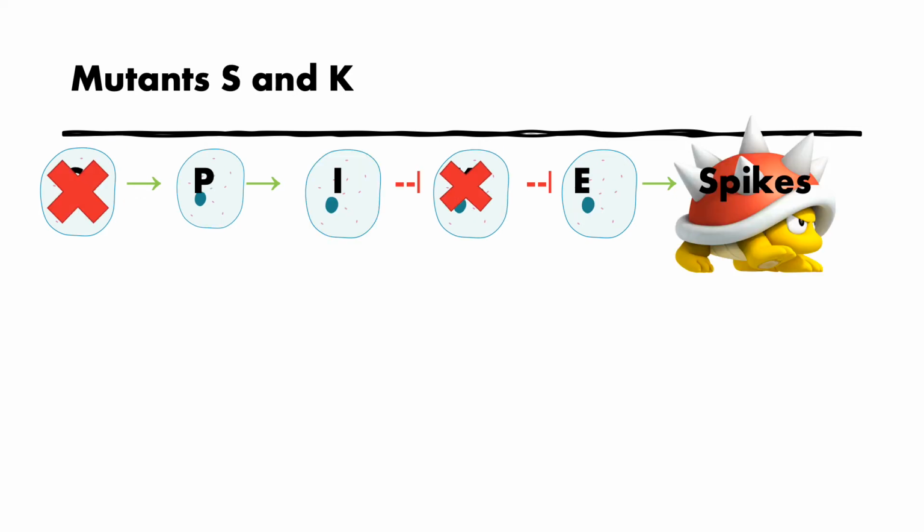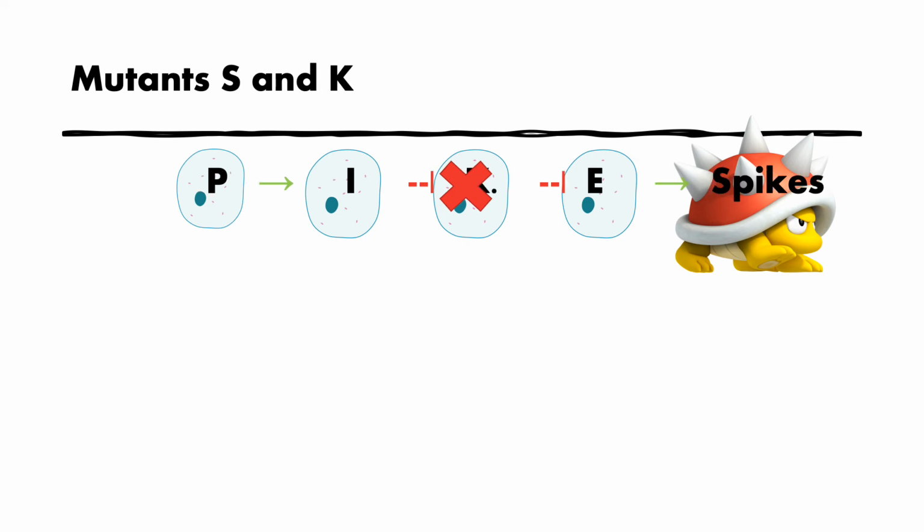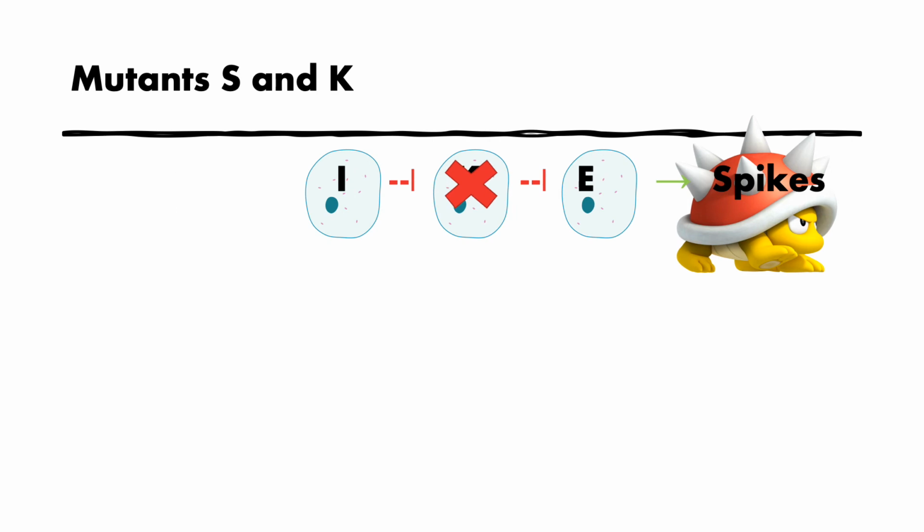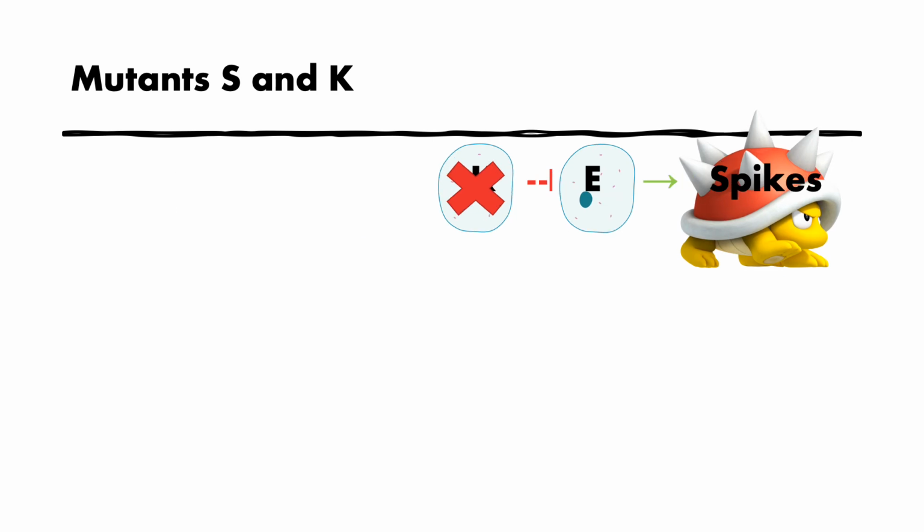If the ectoderm spike cells have double mutant strains, S and K, then S cannot activate P and K cannot repress E. Normally, if S cannot activate P, P cannot perform its function of activating I, and I cannot perform its function to repress K if I isn't induced. Since K is mutant, K cannot repress E. E is activated and transcribed, and spikes are produced.